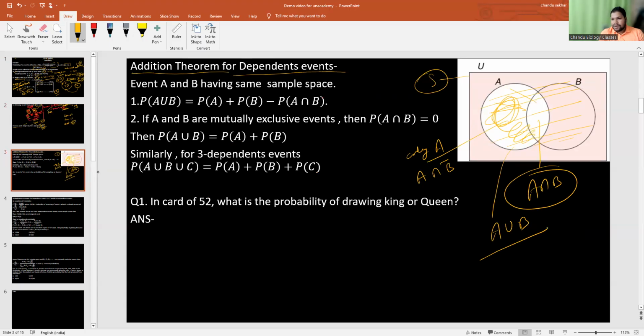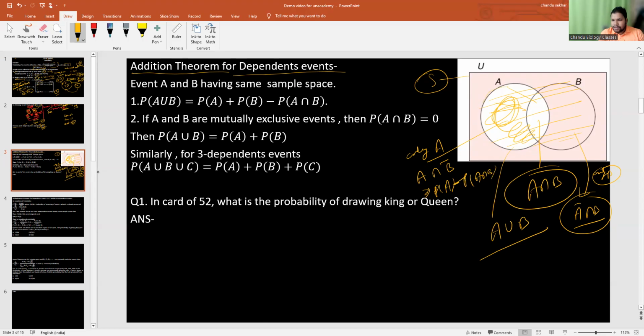Correct. Similarly, you can indicate this one as A bar intersection B. In that, this is called only B. So how can you find out only A? Only A will be equal to probability of A, in that you subtract that intersection part, A intersection B. So that will be only A.